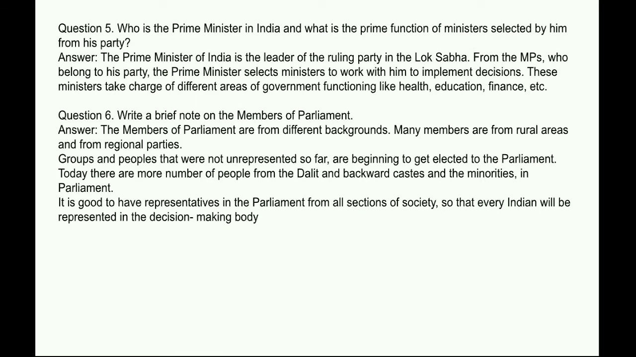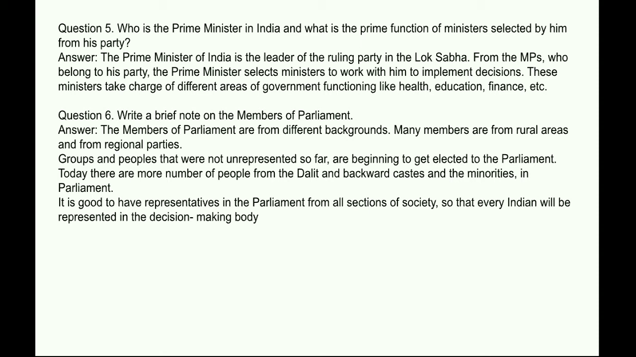Next question: who is the Prime Minister in India and what is the prime function of the ministers selected by him from his party? Answer: the Prime Minister of India is the leader of the ruling party in the Lok Sabha. From the MPs who belong to his party, the Prime Minister selects ministers to work with him to implement decisions. These ministers take charge of different areas of government functioning like health, education, finance, etc.